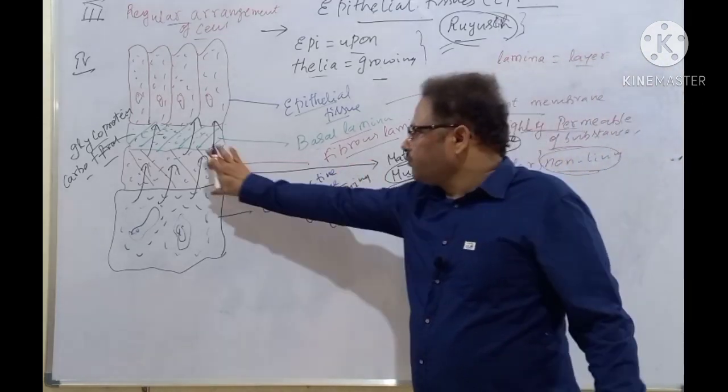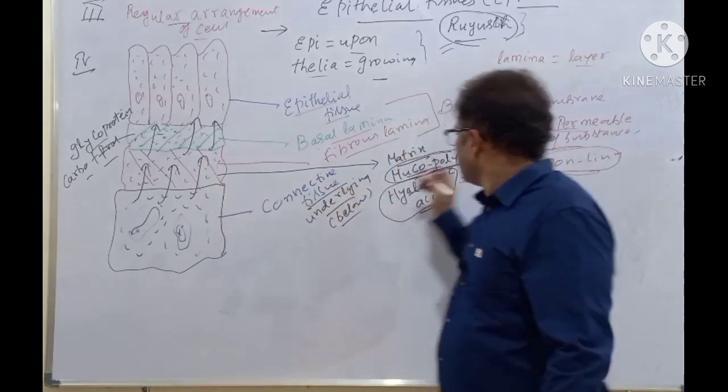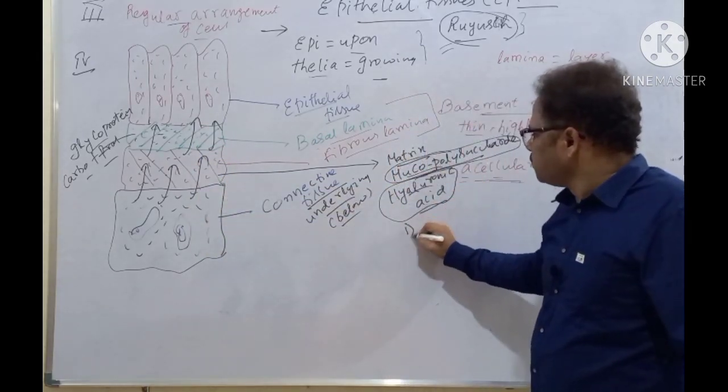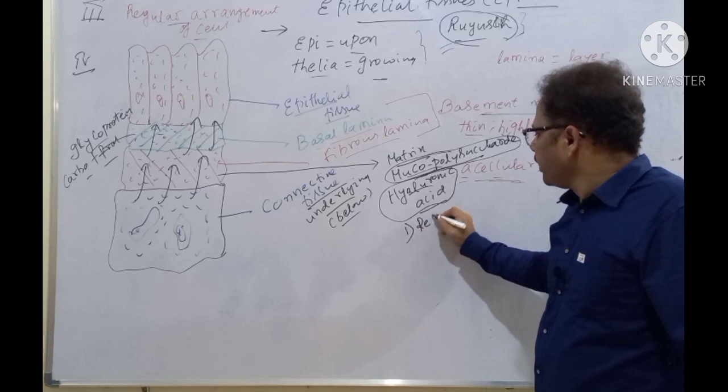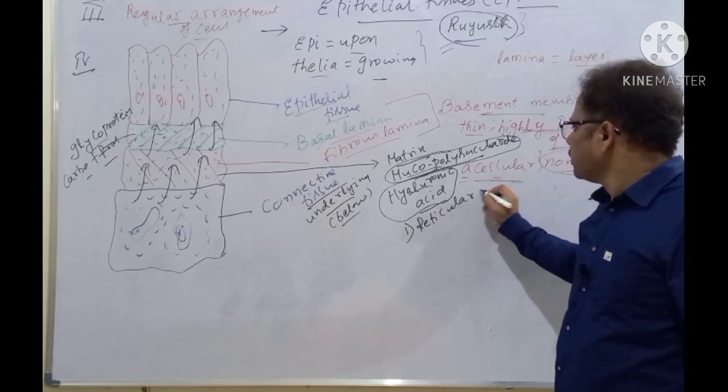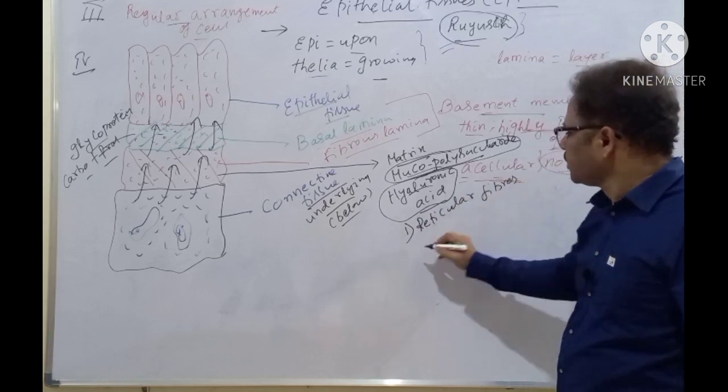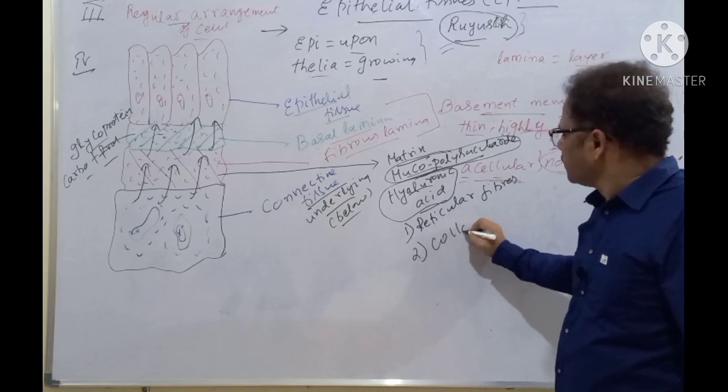The matrix of the fibrous lamina contains two fibers. One is the reticular fibers and the other is collagen fibers.